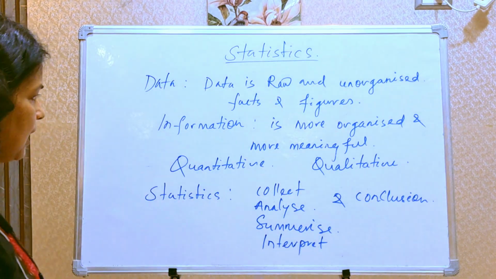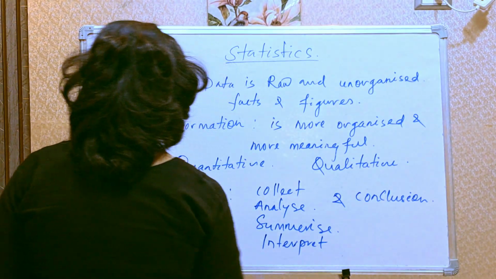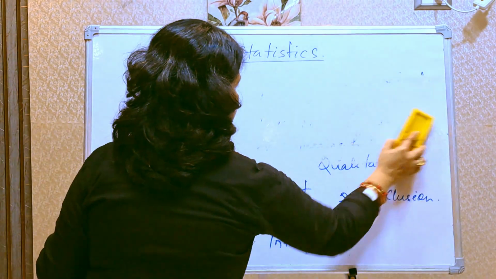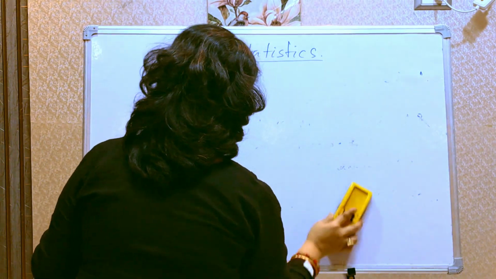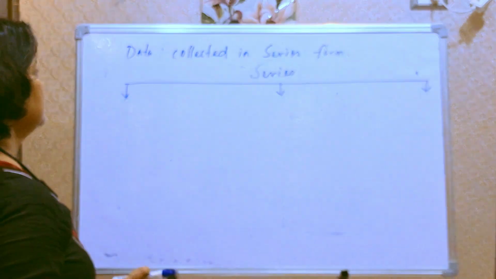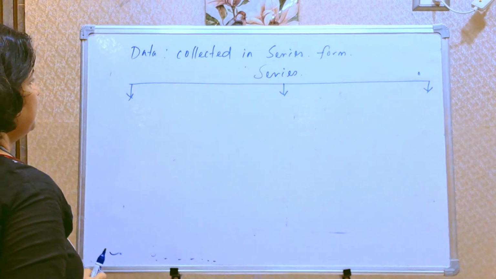Let us move to how we collect data. Data is collected in three forms.